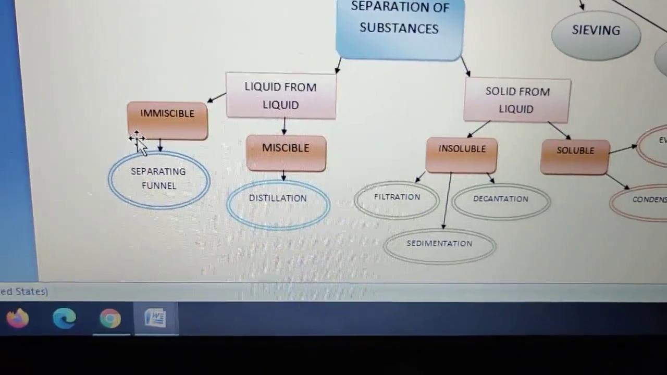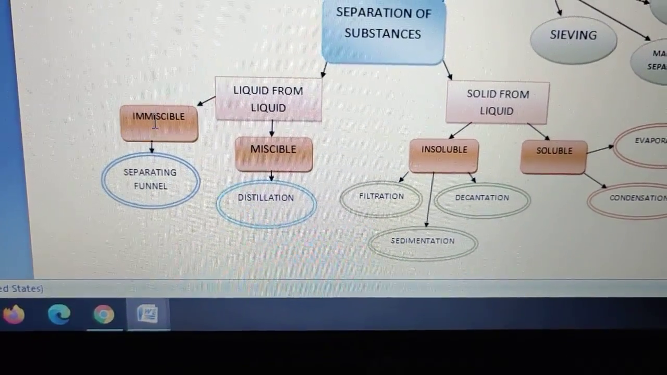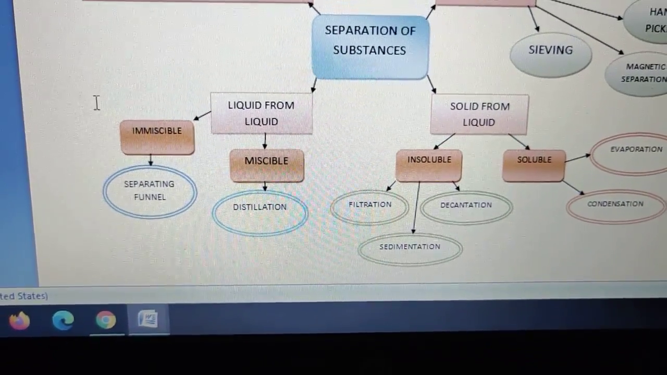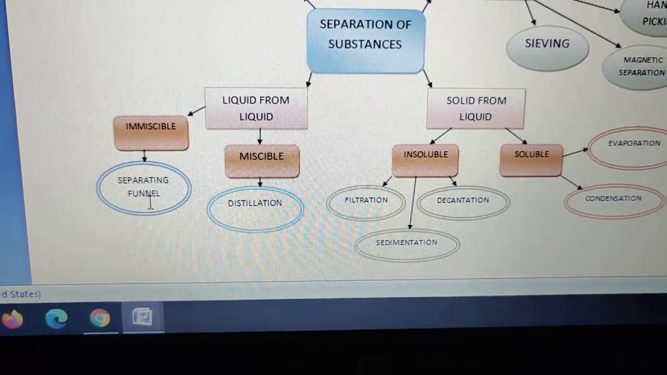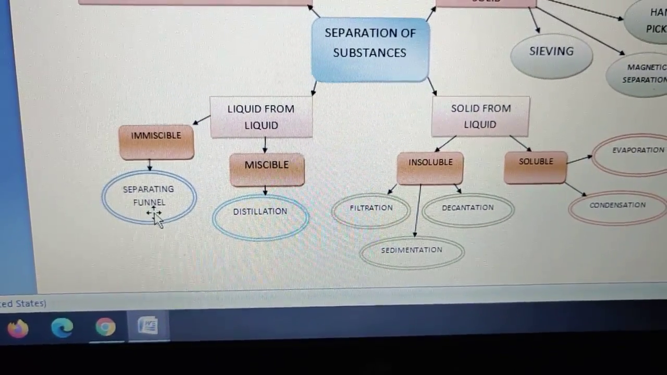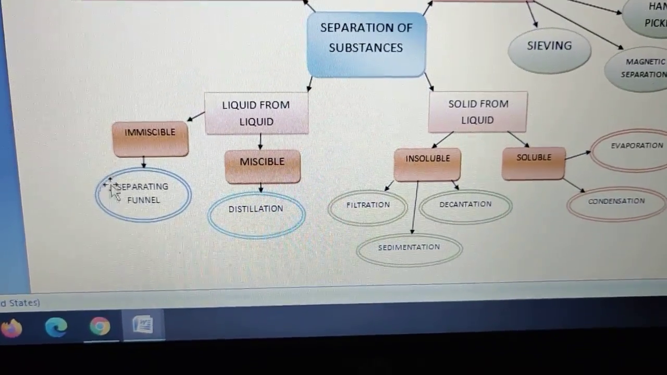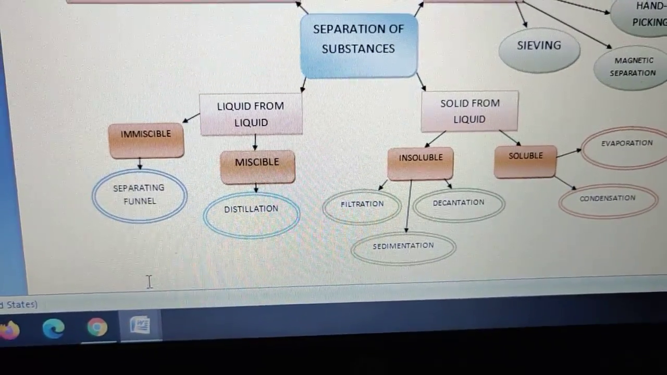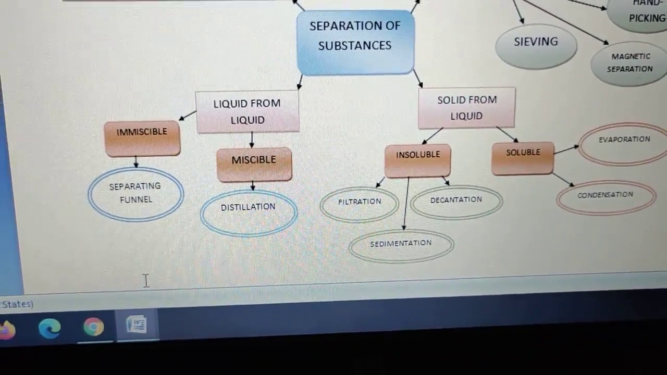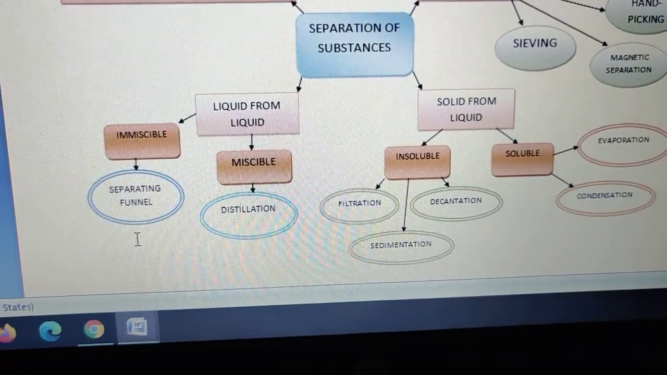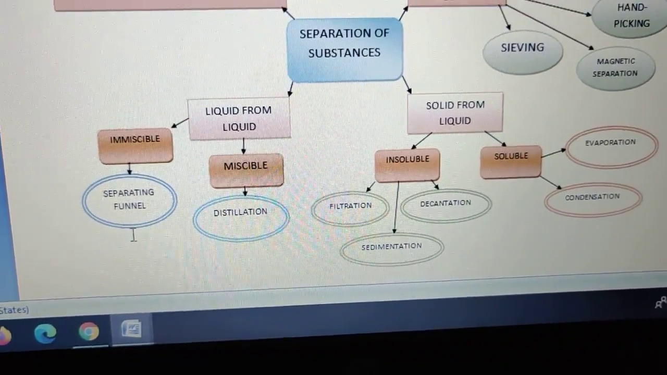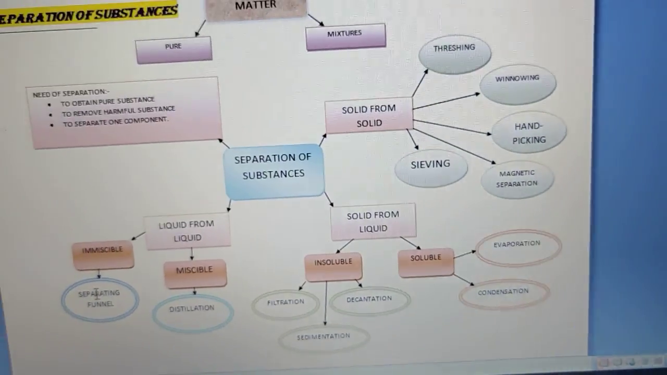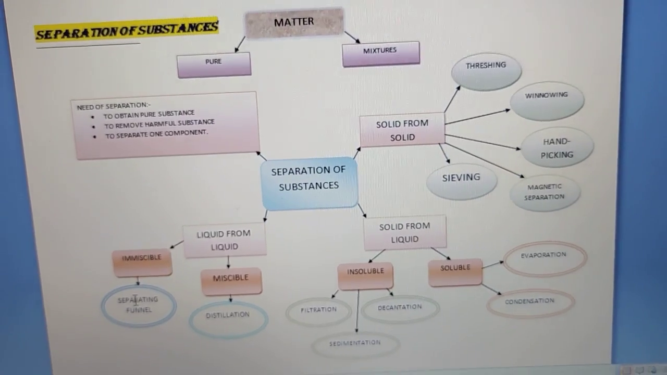Okay, then we have the immiscible liquids. If we have immiscible liquids like oil and water, they don't get mixed in each other. But if you want to separate them properly, then for that a special apparatus is there, that is a separating funnel. This works on the principle of pressure and variable densities. So a layer of oil will be formed at the top and water will be collected at the bottom, and thereby you can separate them. So in this way we have various separation processes depending on the type of substance we have.